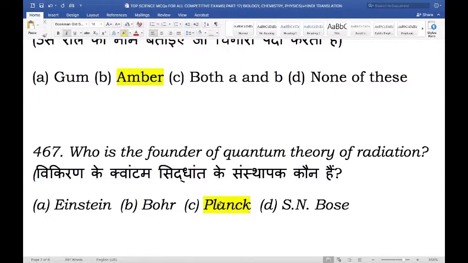What is quantum theory? Well, the smallest amount of energy that can be emitted or absorbed in the form of electromagnetic radiation is known as quantum. So the energy of the radiation absorbed or emitted is directly proportional to the frequency of the radiation. And this was the theory that was founded by the German physicist Max Planck.